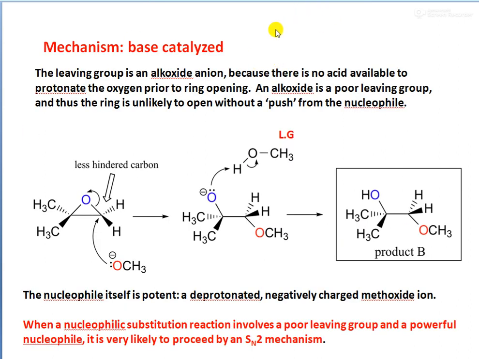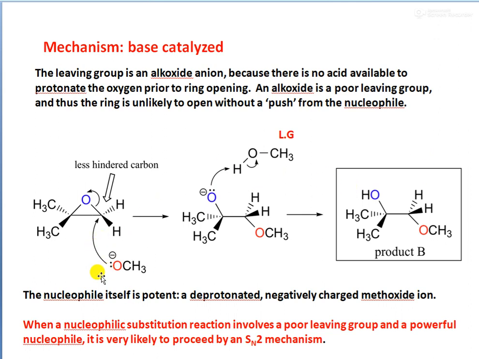Let us understand the mechanism of a base-catalyzed reaction. So the leaving group here is an alkoxide anion because there is no acid available to protonate the oxygen prior to ring opening. Okay, here there are no protons available to protonate the oxygen atom. Therefore, here the leaving group will be an alkoxide anion from an alcohol itself, and the alkoxide is a poor leaving group. Okay, this is a very poor leaving group, so the ring is likely to be opened without a push from the nucleophile.